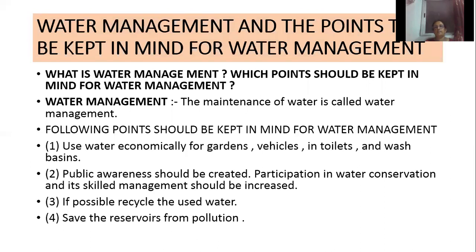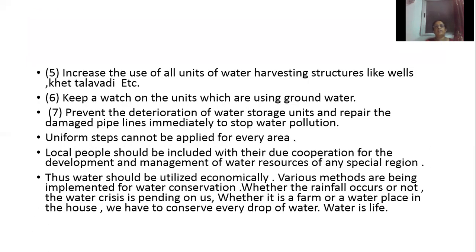Then fourth one, save the reservoirs from pollution. We should protect those reservoirs from pollution. Then fifth one, increase the use of all units of water harvesting structures like Khet, Talavdi, wells, tube wells, etc. So we should make use of them, we need a lot of water.